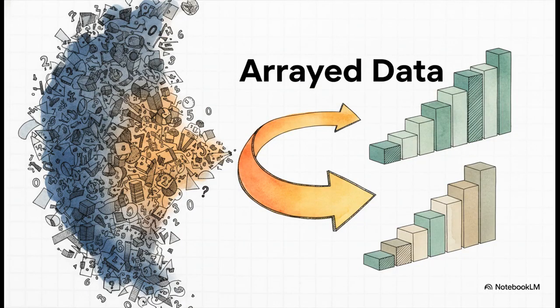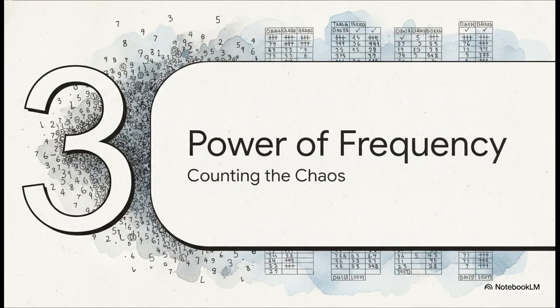Now, before any data is processed, it's just raw data. Think of it like a really messy room. It's totally unstructured. The very first step in gaining some control is creating what we call arrayed data. And that simply means arranging the numbers in ascending or descending order so we can start spotting initial patterns. Suddenly, all that chaos actually starts to make a little bit of sense. Moving right along to Section 3, the power of frequency: counting the chaos.